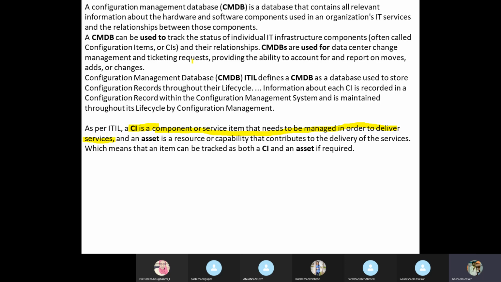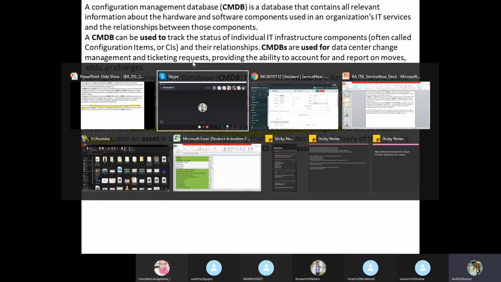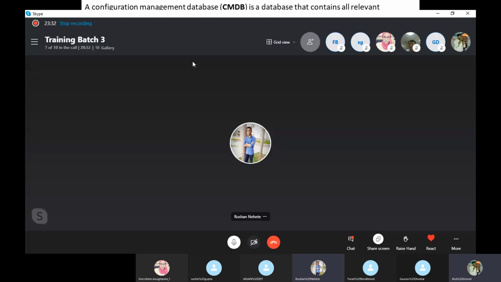Any doubt, any question on this particular definition, so that I can move to the next topic? Farah, Shihim, Anjan, Roshan, Sachin, Gaurav. Yes, sir. All clear? Yes, sir, it's clear. Okay.